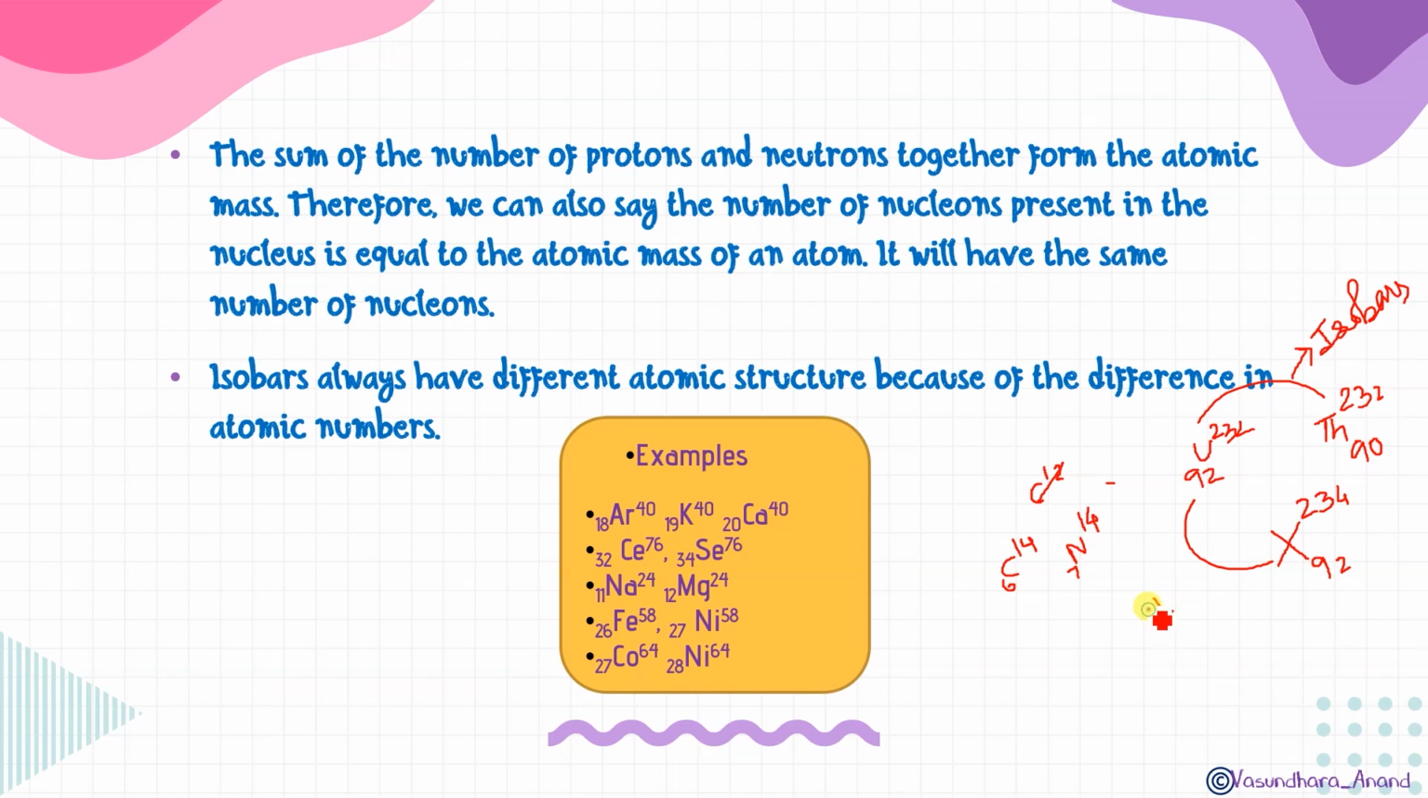Now if I ask which element X is, what will be your answer? Yes, it will be uranium only, because the atomic number is always fixed for a fixed element. Each element has a fixed atomic number, and that is not going to change. So if its atomic number is 92, it must be uranium only, yes, with a different atomic mass. Clear? I hope it is clear, children.